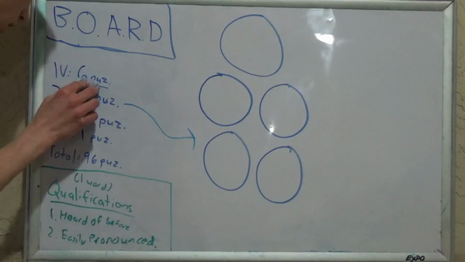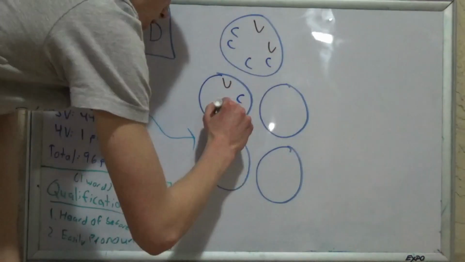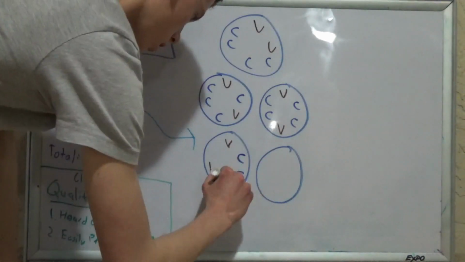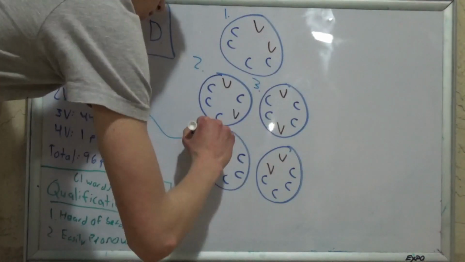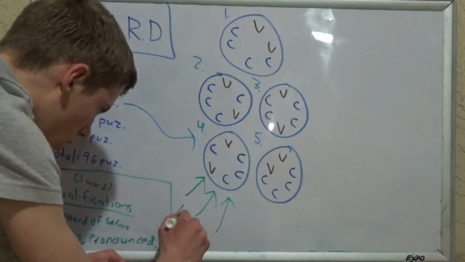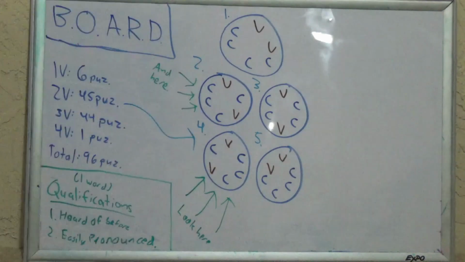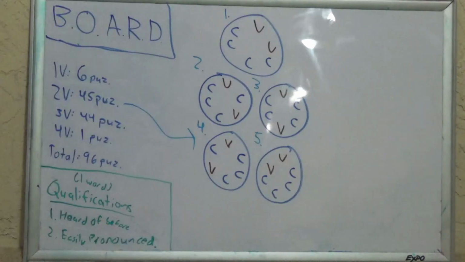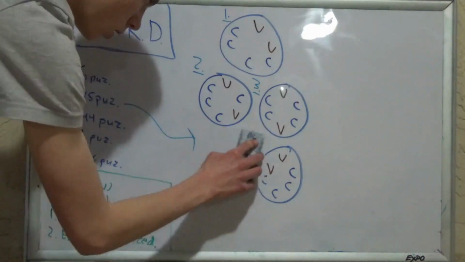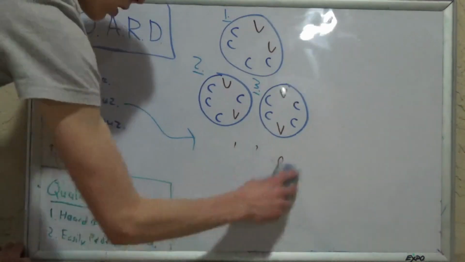Since there are 2 vowels, there will be more groups to check instead of them all being rotations of each other. But notice that the 4th one is a rotation of the 2nd, and the 5th is a rotation of the 1st. Wait, board can't do rotations. I'll just do this. Got it? Okay. Therefore, we'll only need to find solutions for the combinations found in the first 3 groups. I'll spare you the details, but many words were involved and we found numbers.